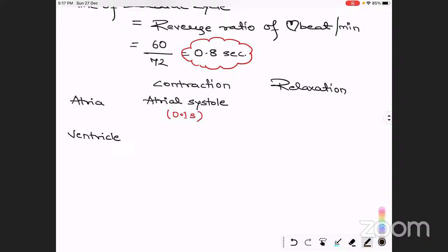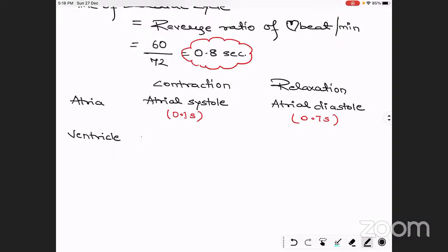The total cardiac cycle is 0.8 second, so if 0.1 second is atrial systole, then the complete 0.7 second is atrial diastole.